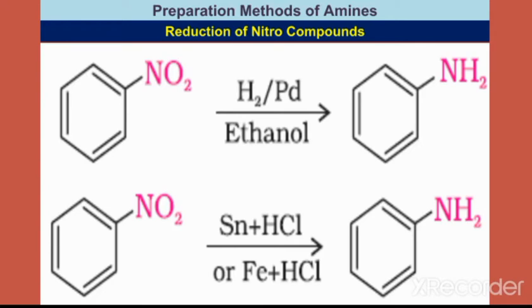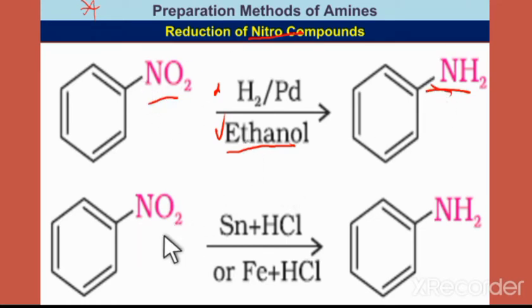Next, preparation methods of amines. The first one is the reduction of nitro compounds. When nitrobenzene undergoes reduction by hydrogenation in the presence of palladium, platinum or nickel, with a solvent like ethanol, it converts into the NH2 group on the benzene ring. So the NO2 group is converted into an NH2 group. The oxygen is removed and simultaneously hydrogen is added to the nitrogen, so it is a reduction.